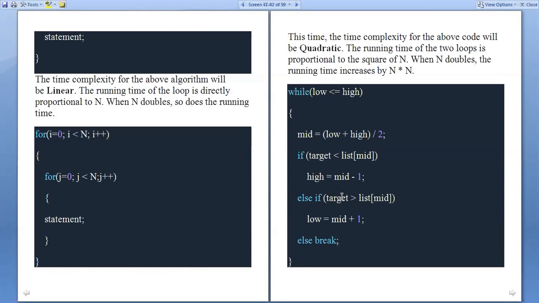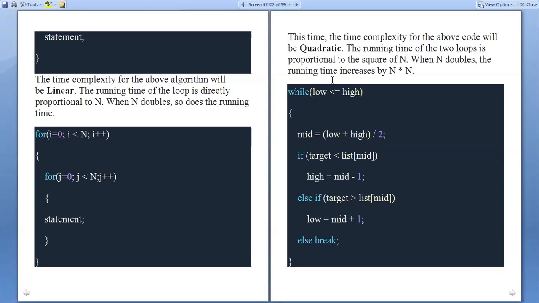Else if target is greater than list of mid, the target meaning the required element you want to search using binary search, then low is equal to mid plus 1. That means you are comparing the middle element and the target. If the target is greater than the middle element, you need to search in the right half. If the target is less than the middle element, you need to search in the left half.